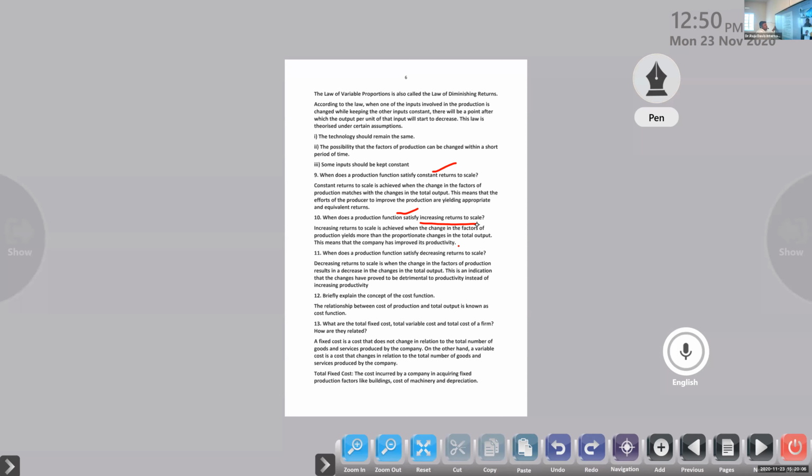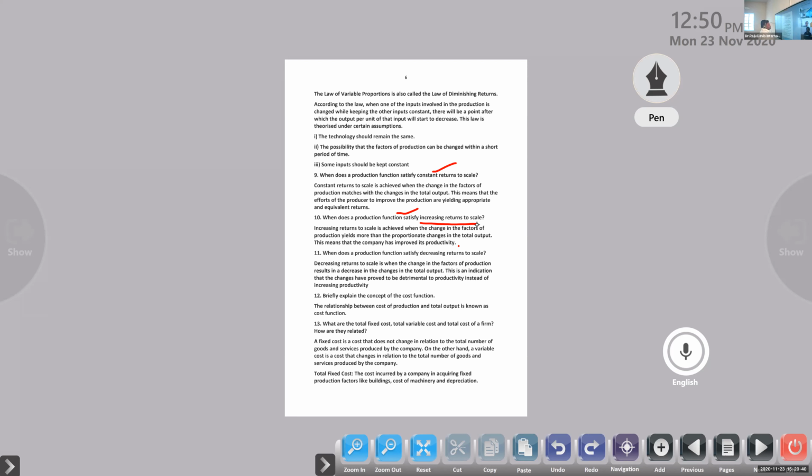Next one, when does the production function satisfy decreasing return to scale? Decreasing return to scale is when the change in the factor of production results in a decrease in the changes in the total output. This is an indication that the changes have proved to be detrimental to productivity instead of increasing productivity. So the producer is expecting some particular production by making changes in the input, but he or she is not receiving an accurate amount of output after the production. So that is called decreasing returns to scale.